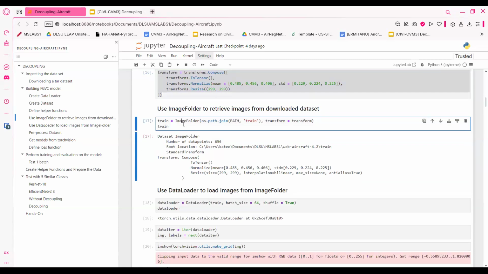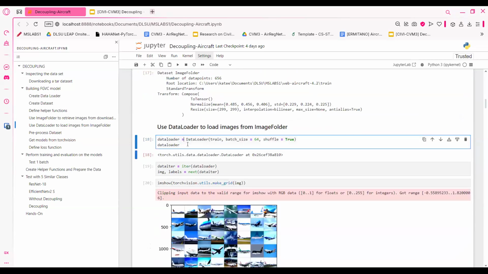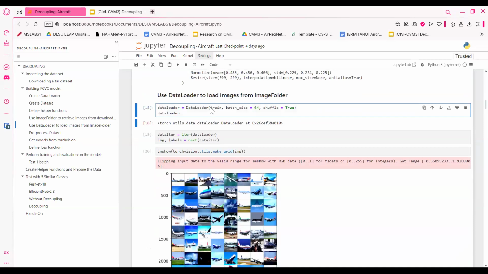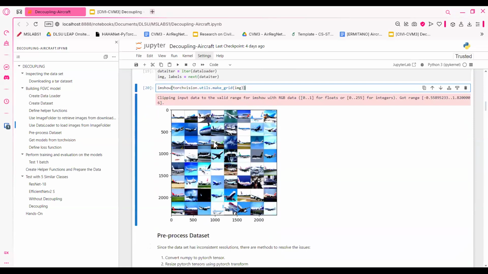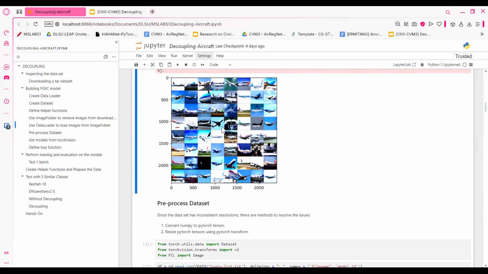We use the image folder so we can retrieve the path to the training data set. Then we open the dataset and preview it, boom, there are the images of our dataset, which is very small, but this is our dataset. This is correct.